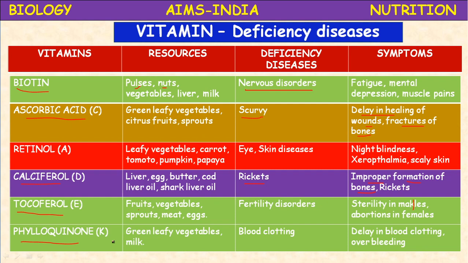This vitamin is also synthesized in the body to some extent, and it is present in milk, especially cow milk. Its deficiency leads to delay in blood clotting. Blood clotting is the main function of this vitamin. Vitamin K is one of the factors of the blood clotting mechanism that is delayed, so loss of more blood occurs. That's the reason why vitamin K injections are given before any surgery.